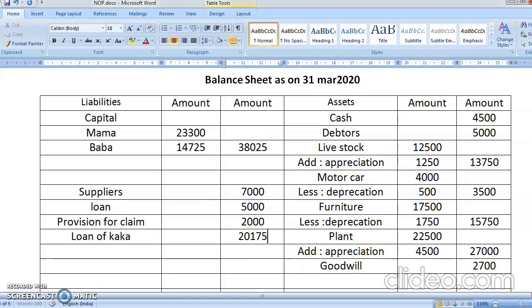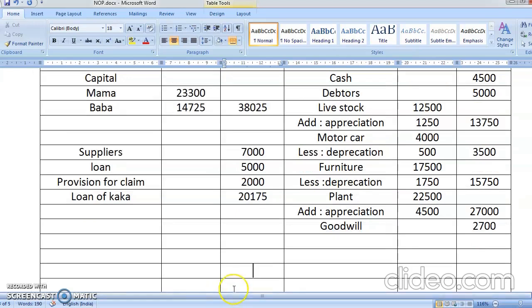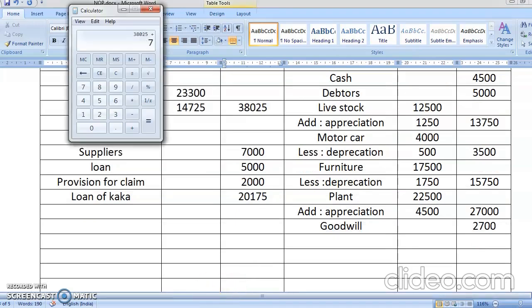Now what is remaining? Only the totaling. Now this totaling should tally. That means we are at the correct point. Okay, chalo, let's start doing the totaling. 30,000 plus 7,000 plus 5,000 plus 2,000 plus 20,175. That is coming to 72,200.